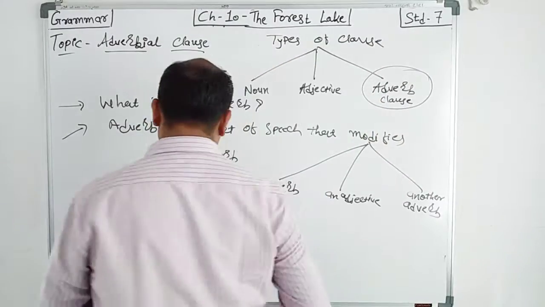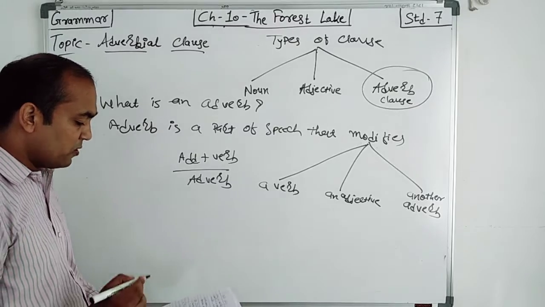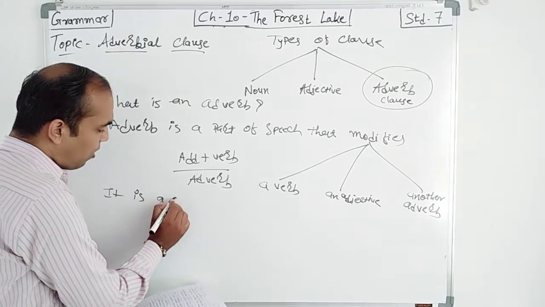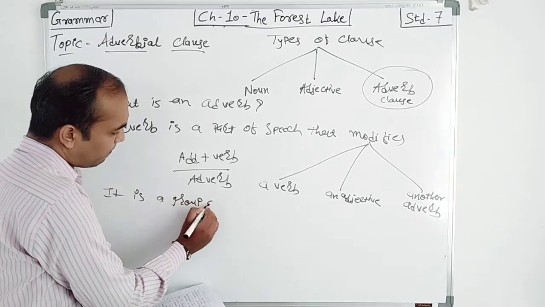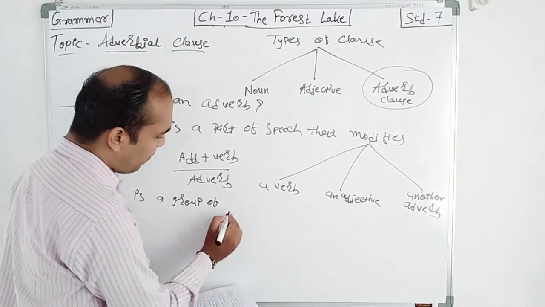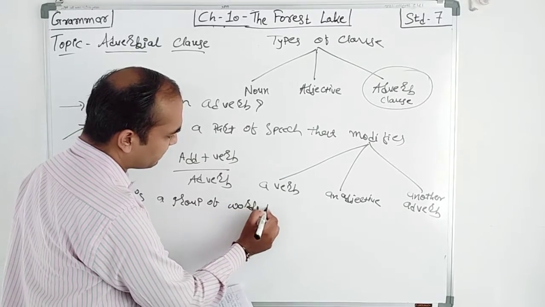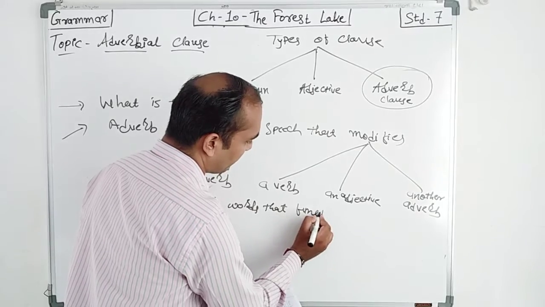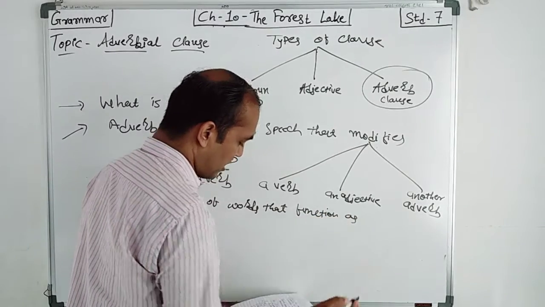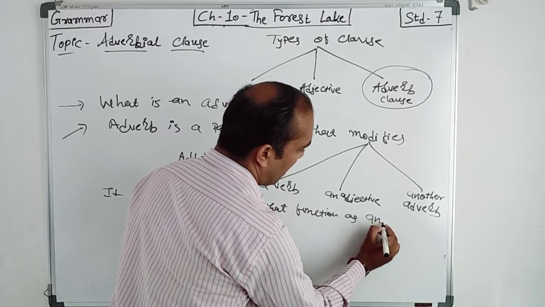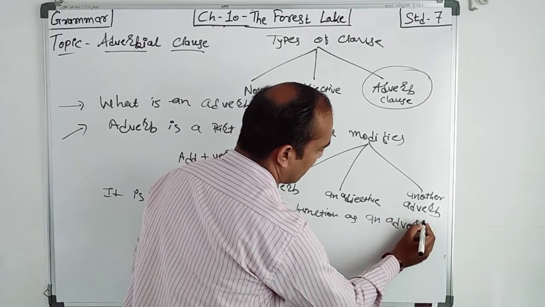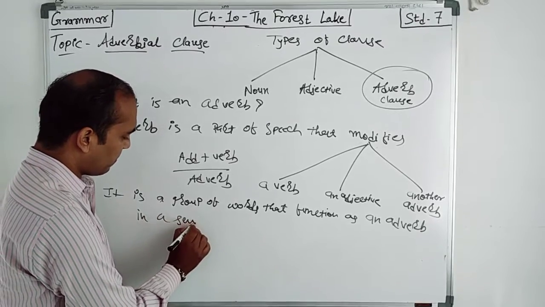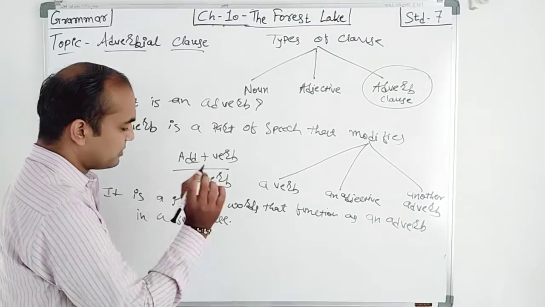Now what is the meaning of an adverb clause? It is a group of words that function as an adverb in a sentence.